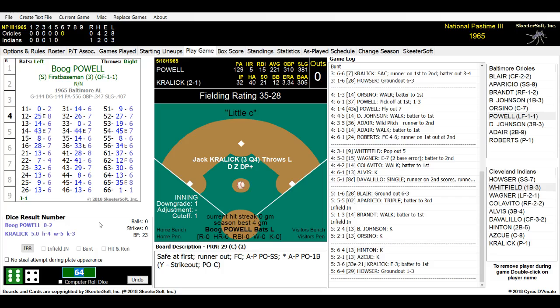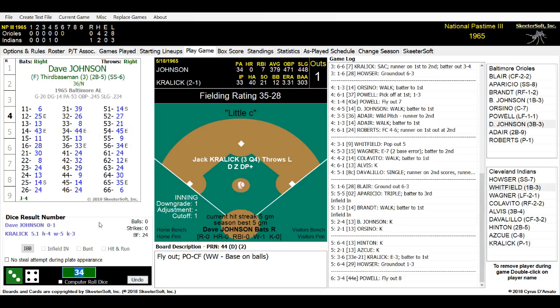Coming to bat for Baltimore is Boog Powell, Dave Johnson, and Jerry Adair. Here we go, top of the 6th. And it is a 34. Here is the pitch. He did get a hit on it. And he hits out towards center field.